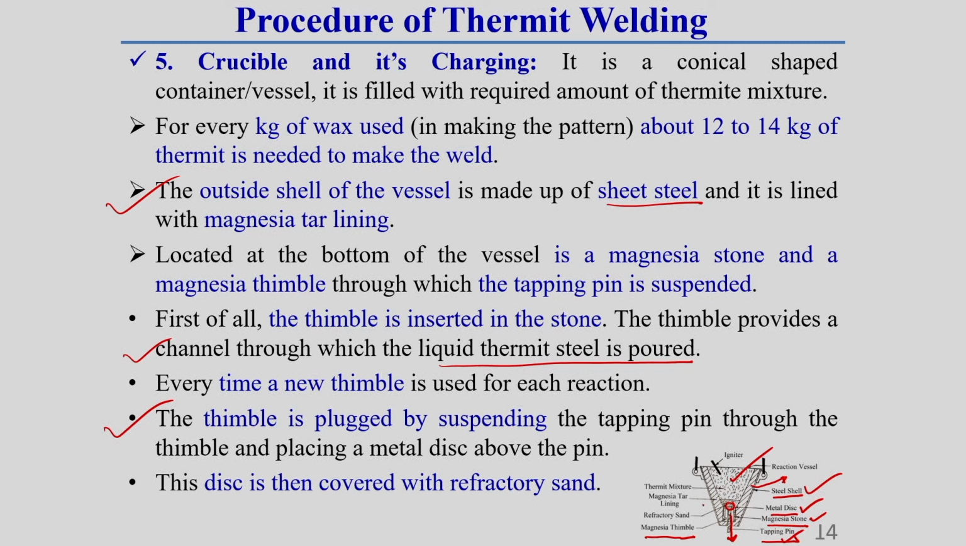Above this metal disc we use some mixture of refractory sand. You see, just above this disc we use some refractory sand. Above this refractory sand we put the thermit mixture. In the thermit mixture we create the ignition, the chemical reaction takes place, and the material becomes melted. After that, by tapping this pin, we can bring the molten material out through this channel, and pour it through the pouring gate to the desired location where the material is deposited, and finally the joining is formed.